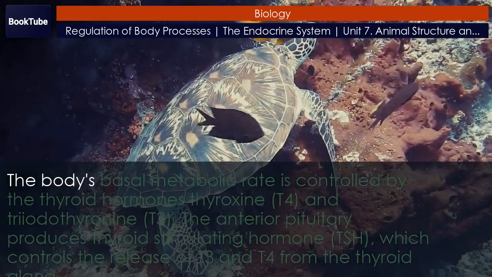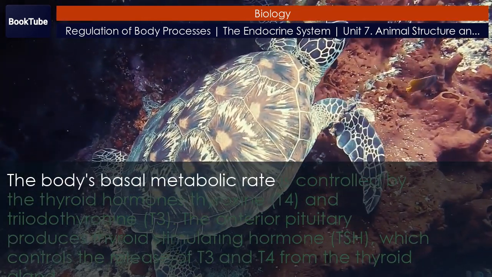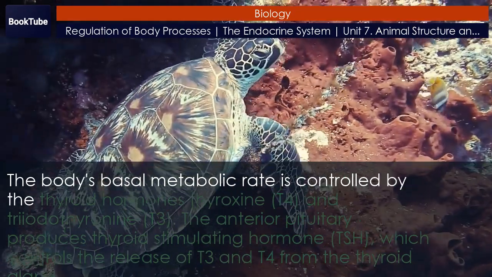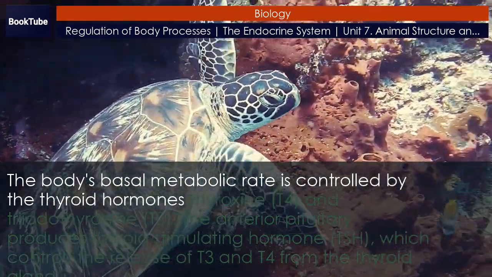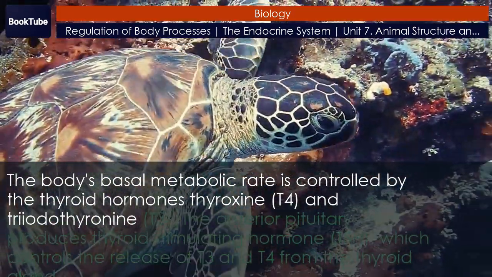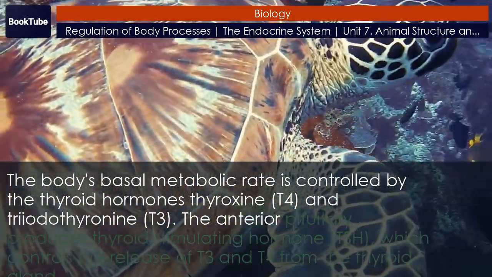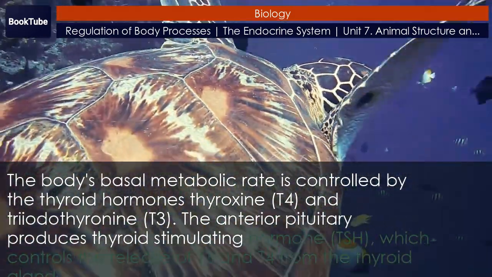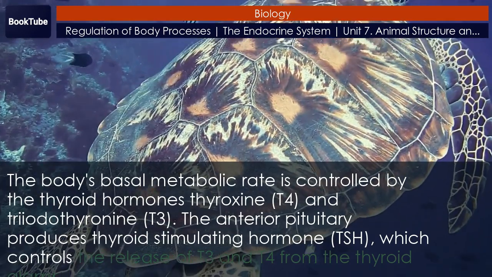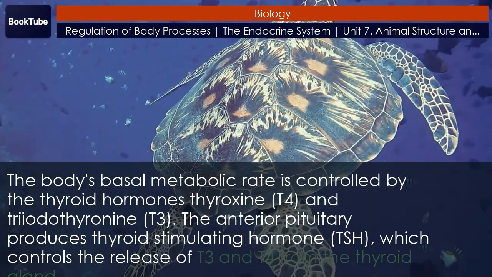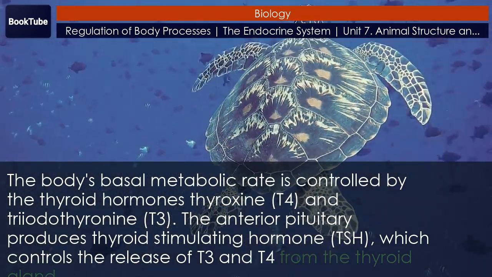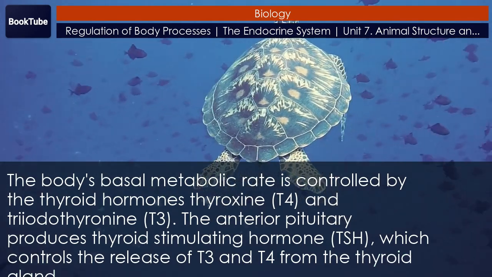The body's basal metabolic rate is controlled by the thyroid hormones thyroxine, T4, and triiodothyronine, T3. The anterior pituitary produces thyroid-stimulating hormone, TSH, which controls the release of T3 and T4 from the thyroid gland.